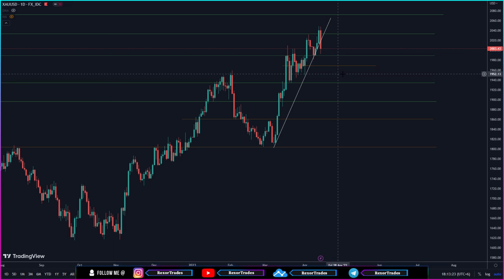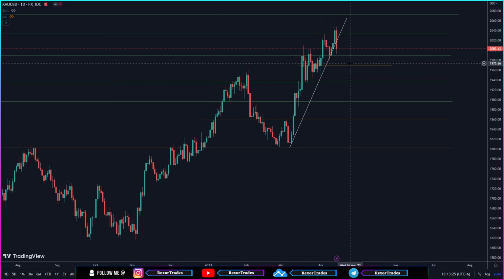or make a break and close below to go for some deeper pullback. So for us to look for trades on the short side, we need gold to make a break and close below this area of support with further bearish momentum to make a retest on these key levels over here as part of its deeper pullback. And for us to look for trades on the long side, we need gold to respect this area of support and make a breakout of this resistance level that it has with further bullish momentum.